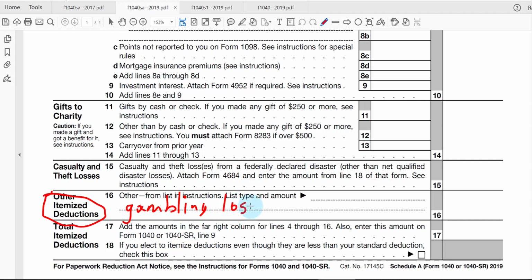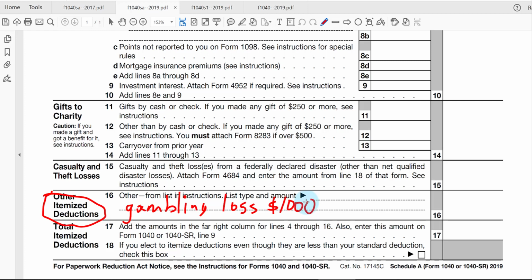Let's say that you had won $1,000, reporting back on that Schedule 1, but you lost $3,000 during the same year. What you get to deduct as an itemized deduction is only $1,000, up to the amount of the winnings you had. The excess losses, in my example $2,000, is just a loss. You can't deduct it.